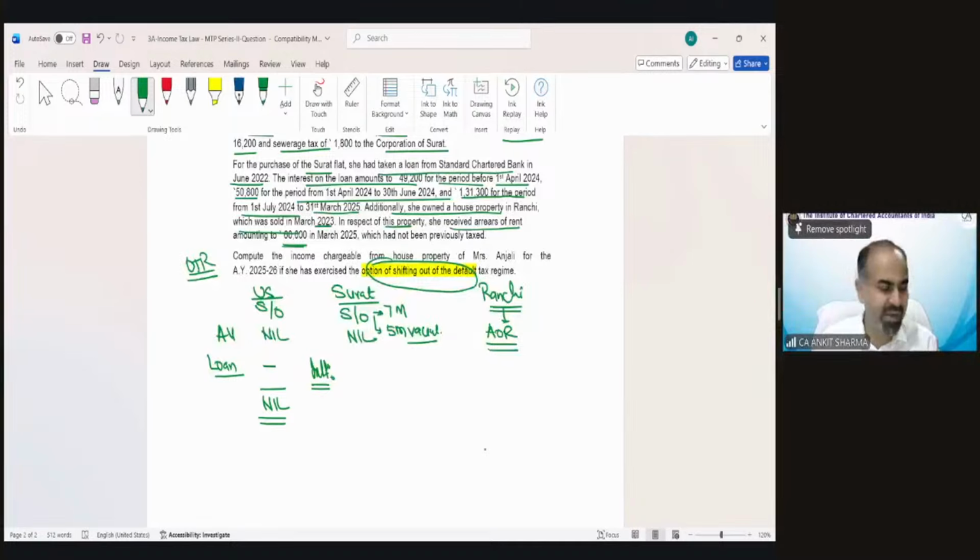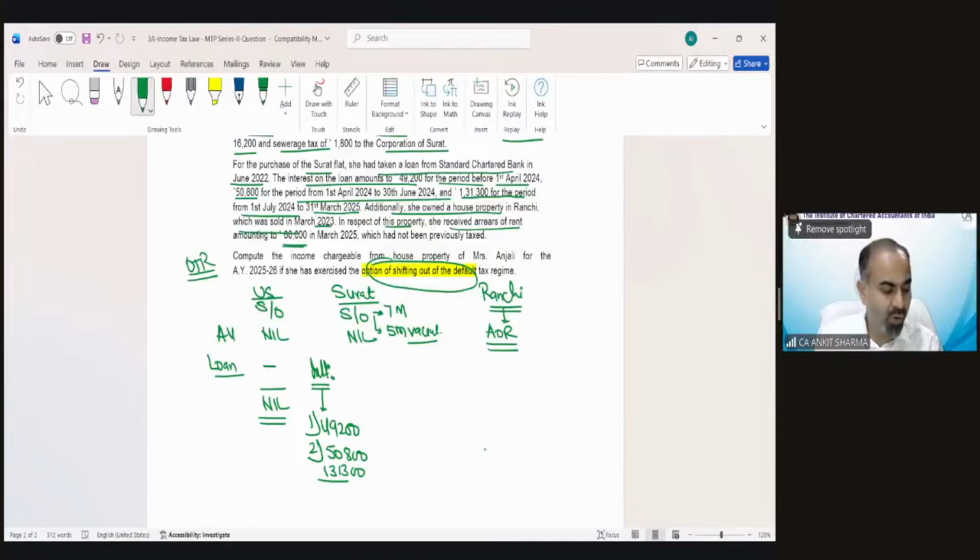Now the interest has been given in 2 parts. The interest before purchasing this property is 49,200. And after that, the interest values have been given as 50,800 and 1,31,300.